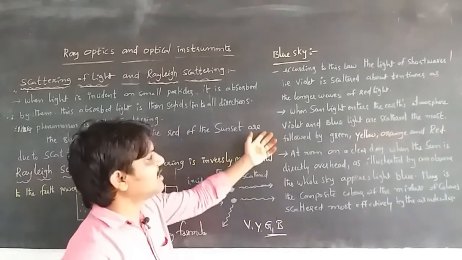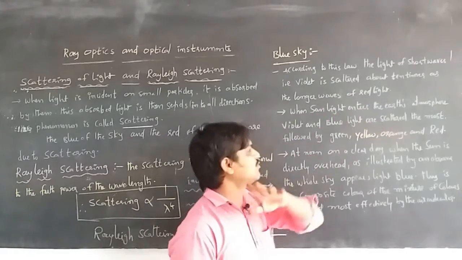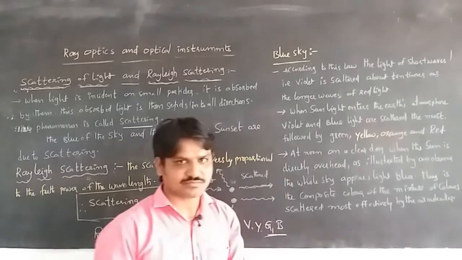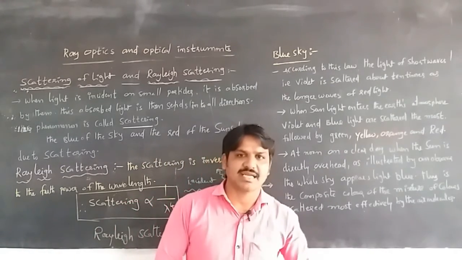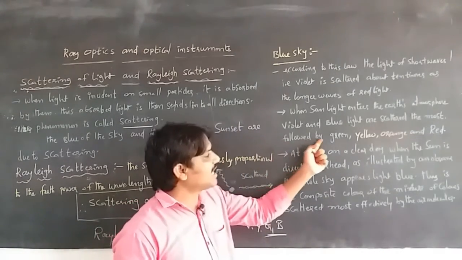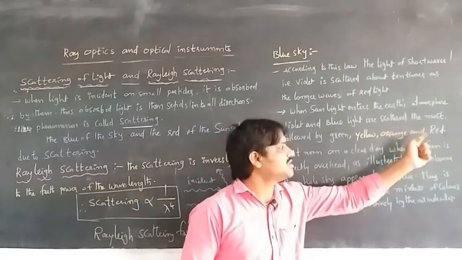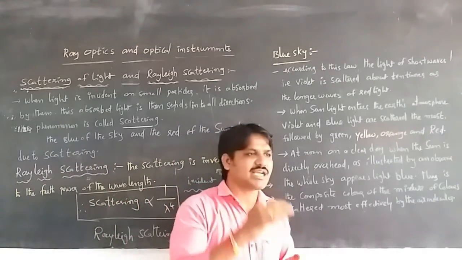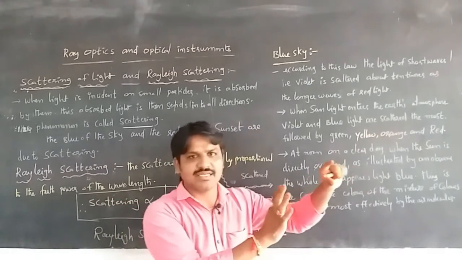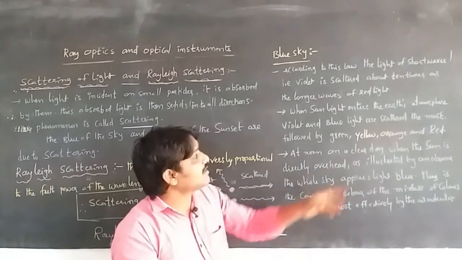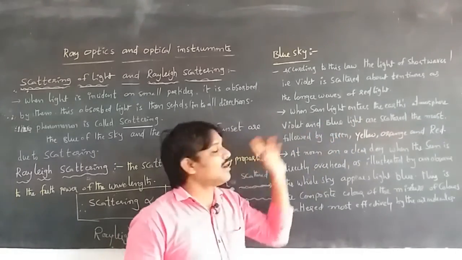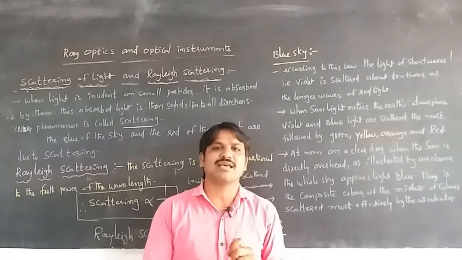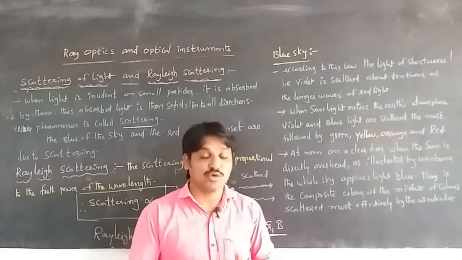So when the sunlight enters the earth's atmosphere, violet and blue light are scattered the most, followed by green, yellow, orange, red. When the sunlight is traveling, all the wavelengths travel the same. But these two colors, blue and violet, have less wavelength. Violet has less wavelength than the blue color. So that's why they are more dispersed, more scattered.